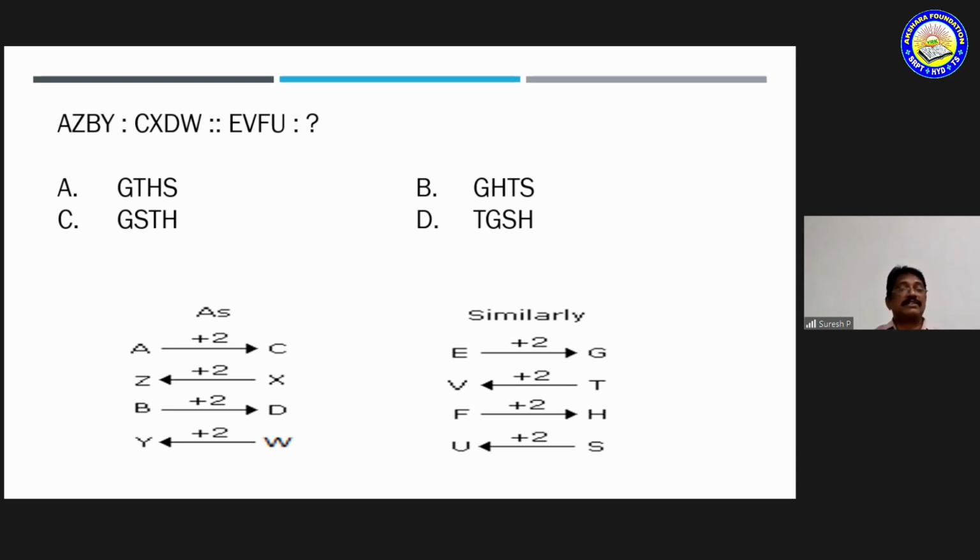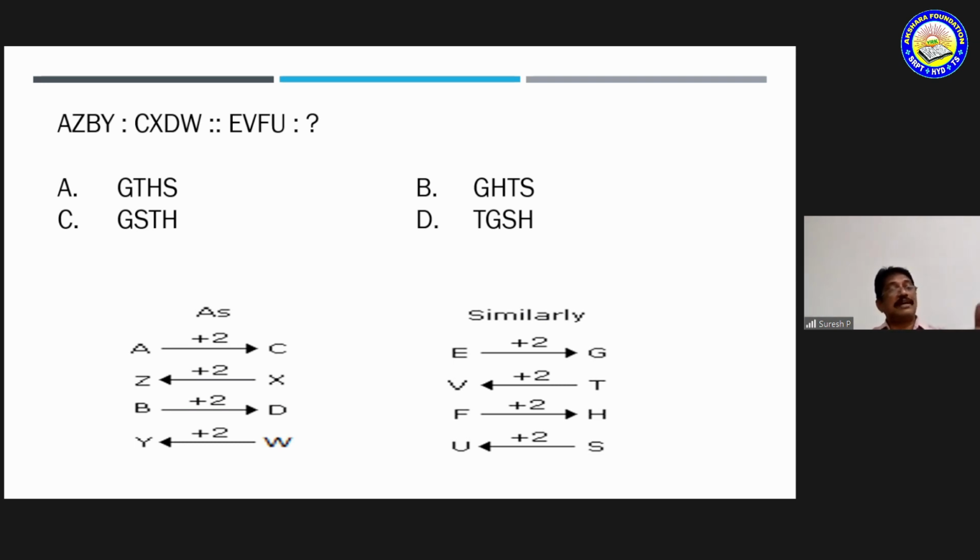In a similar manner, you have to move two steps for each letter of the word E, F, V, U. E, moving two steps: E, F, G. So here, for the one moving in reverse, you follow the same: U, V, W, and S, T, U, V. So T is the next one, and for F: F, G, H, so H is the letter.